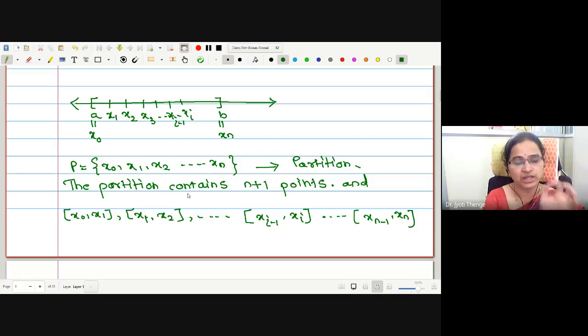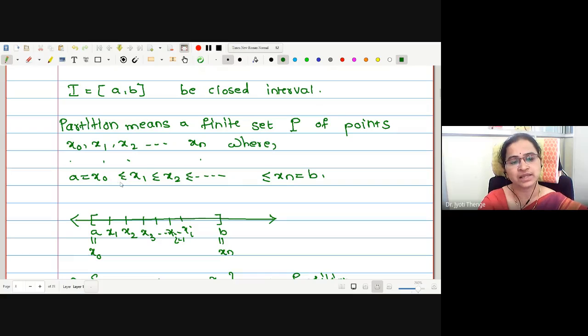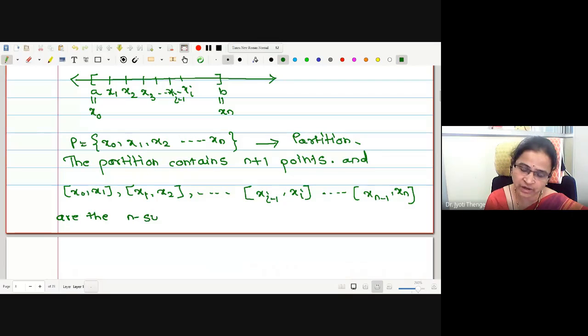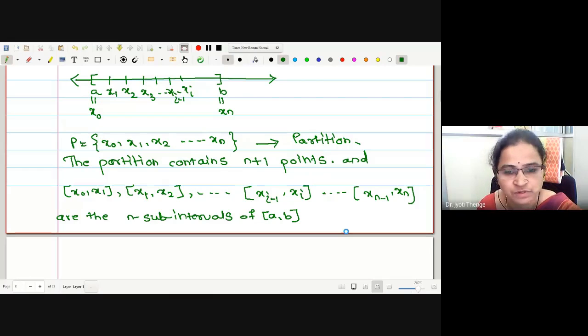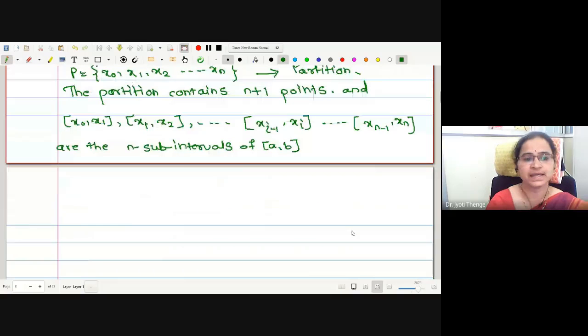Okay, therefore partition is the set of points which satisfies this inequality relation: x0 less equal by x1 less equal by x2 till less equal by xn. Therefore, partition P is the set of these n plus 1 points, and these are the n sub-intervals of the closed interval AB. Correct? Let us take an example.